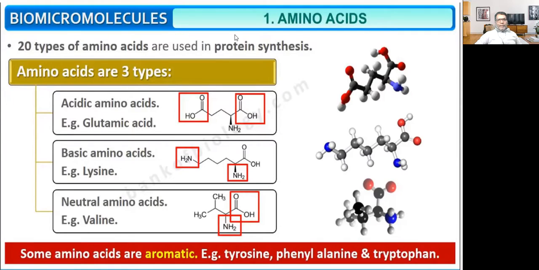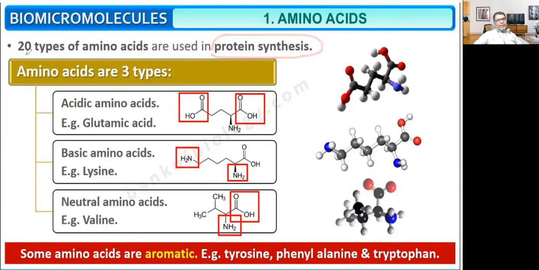There are a total of 20 different types of amino acids. Sometimes a question will be asked: how many types of amino acids are there? There are 20 different types of amino acids. These are used in protein synthesis. What is protein synthesis? It is a part of molecular biology, the process of synthesizing protein, which is called translation, and it is directed by DNA and RNA. We'll study all these things in class 12th, molecular biology, protein synthesis.